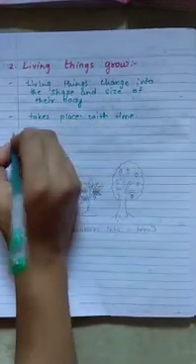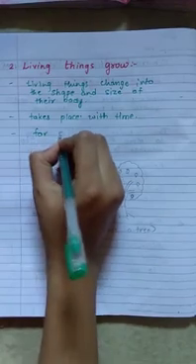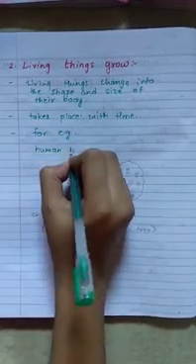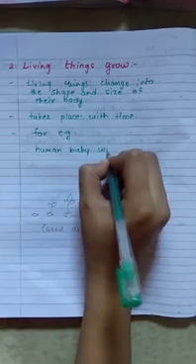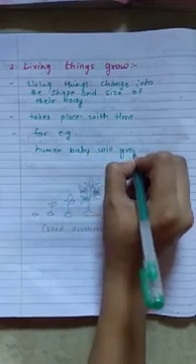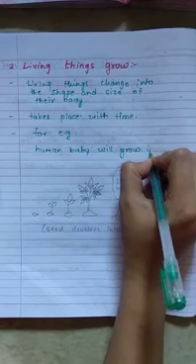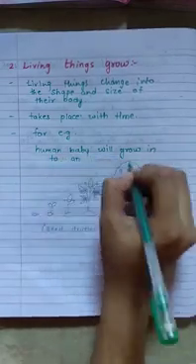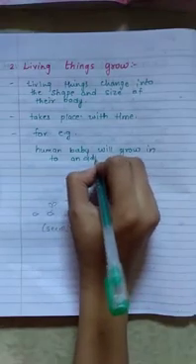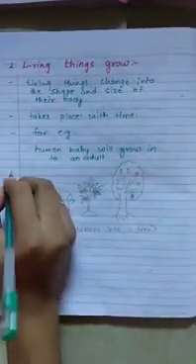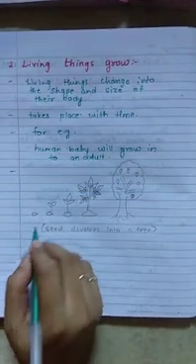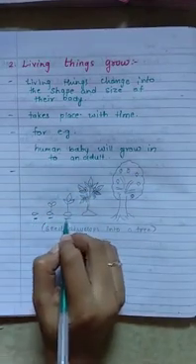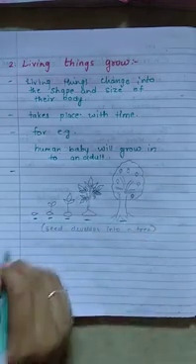For example, a human baby will grow into an adult. In the same way, in plants, a small seed grows slowly, one step at a time, into a big tree.